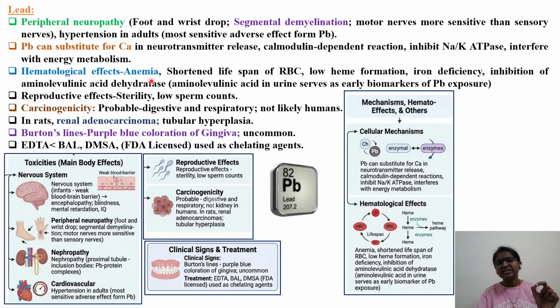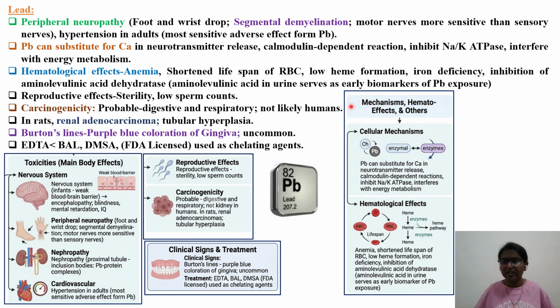Next, hematological effects: anemia, shortened lifespan of the RBC. As you can see, it is going to interrupt the heme synthesis, that is delta aminolevulinic acid as well as ALAD, and ferrochelatase. Low heme formation, iron deficiency, inhibition of aminolevulinic acid dehydratase, biomarkers for the lead exposure.